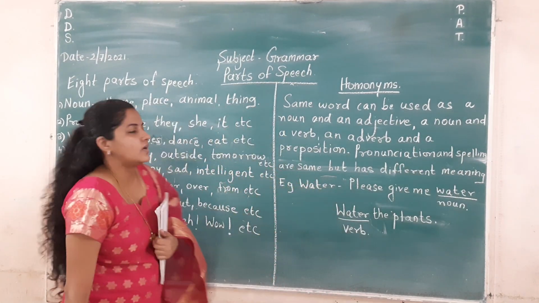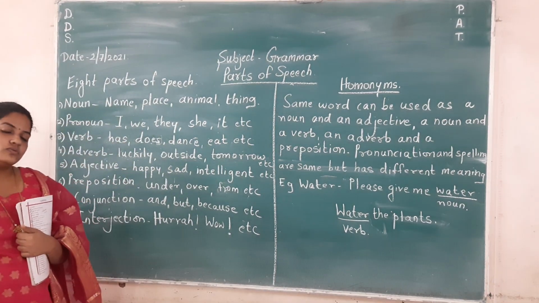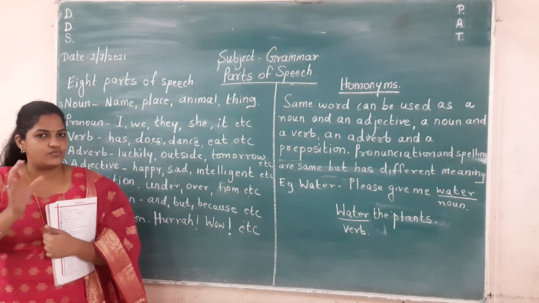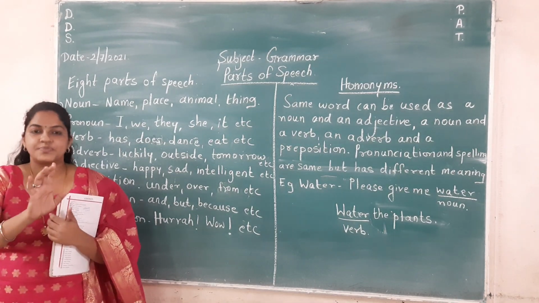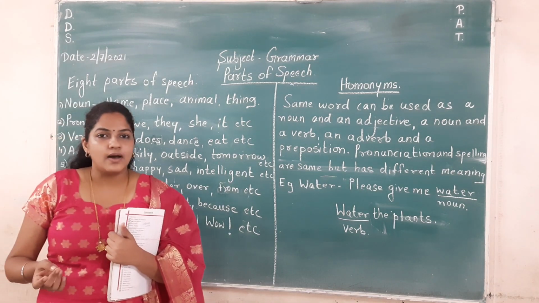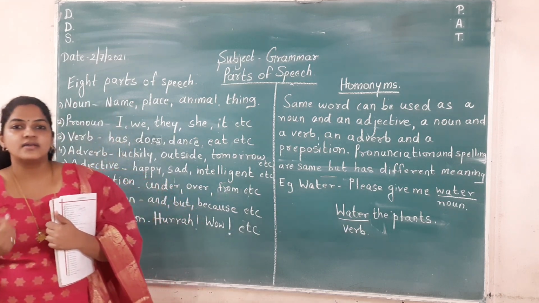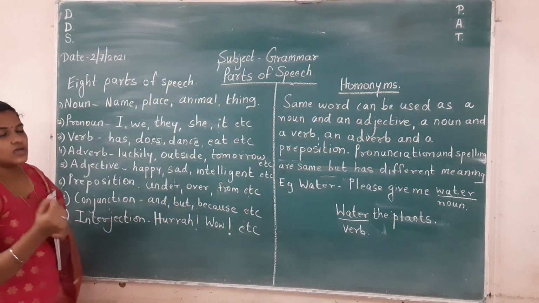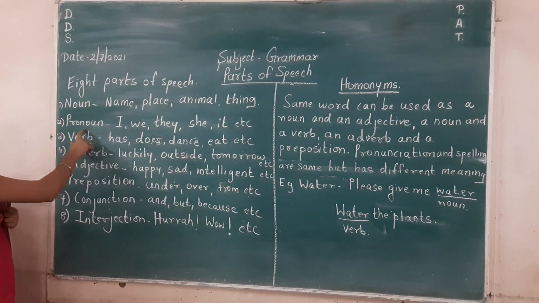So the first one is noun. Now what is a noun? Nouns are nothing but the naming words which name a person, place, animal, thing. Sita, table, Ahmedabad, tiger, animal. So these are nouns. What are nouns? Nouns are naming words.